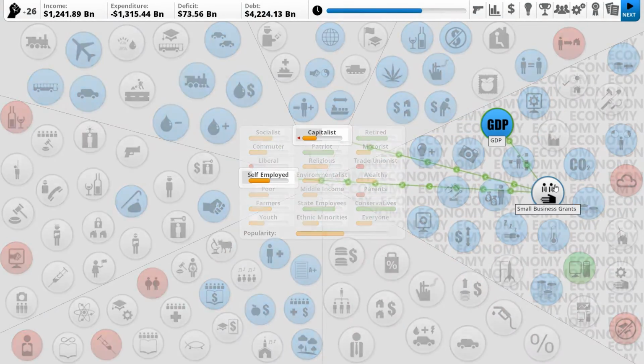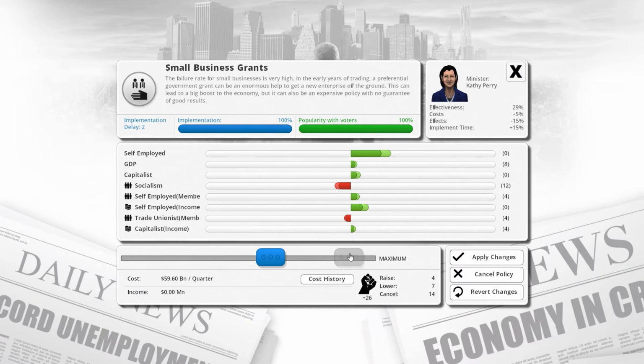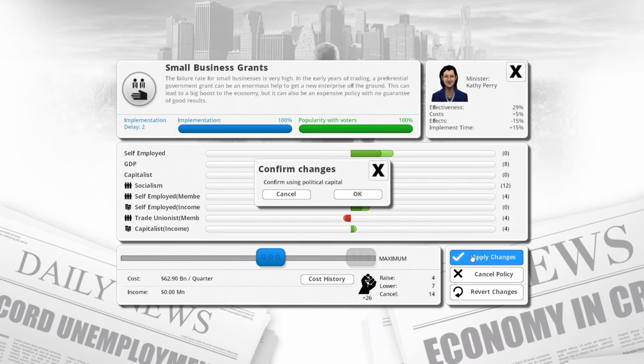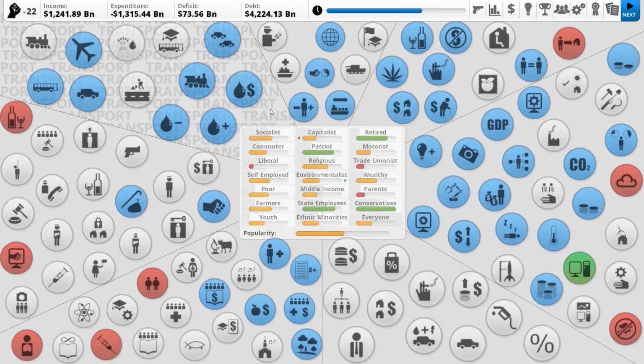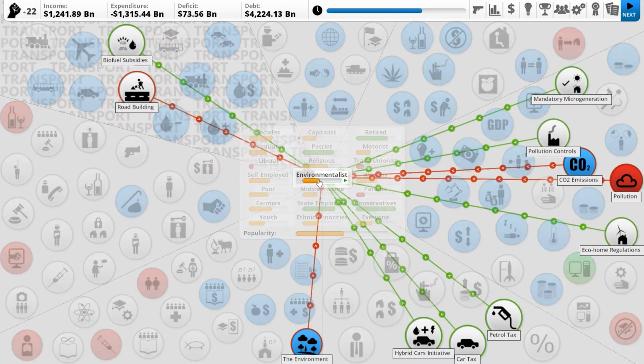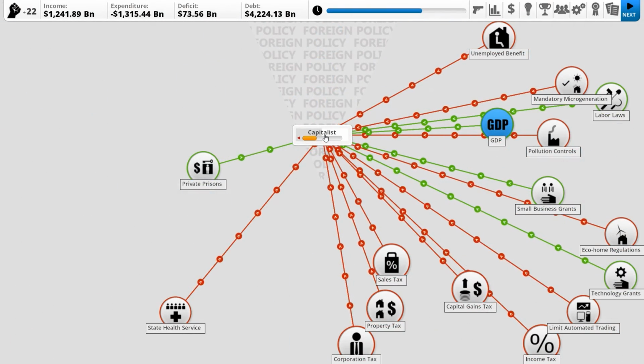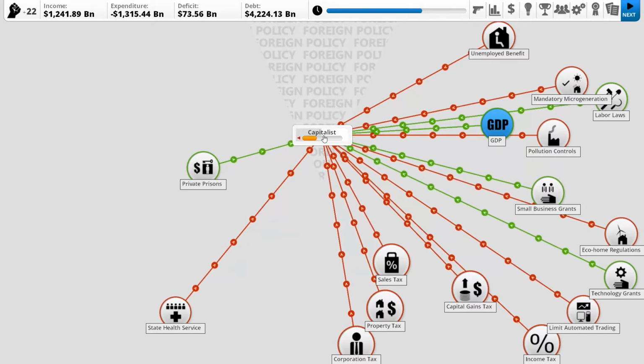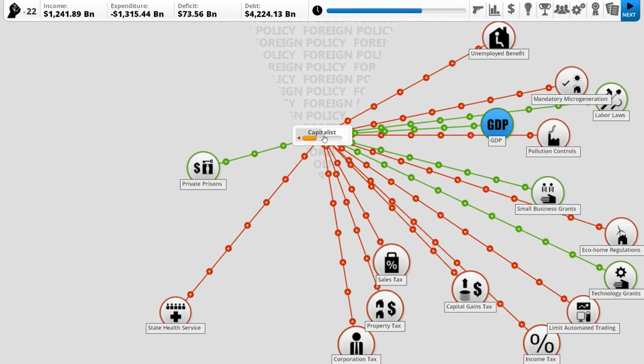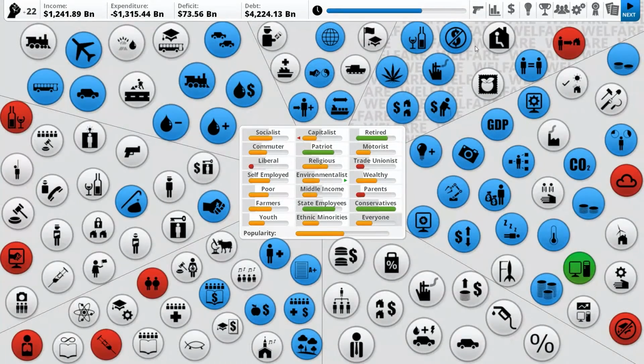Okay. Small business grants, you're into that? Yeah, okay. More of those. Basically just spending money not to get killed right now. Which is definitely different. What else do you not like, capitalists? Or what are you into? Okay. We'll leave it at that. We'll just go on to the next turn.